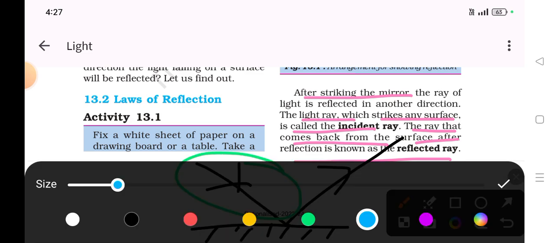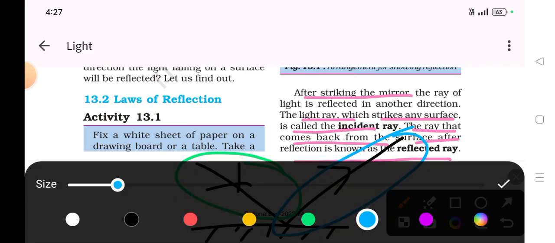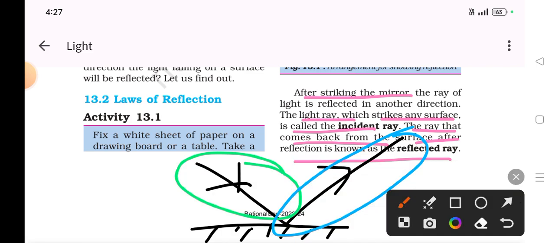And this ray is known as the reflected ray. And the middle one, this line, is known as the normal. This is just the basic thing which you need to understand.